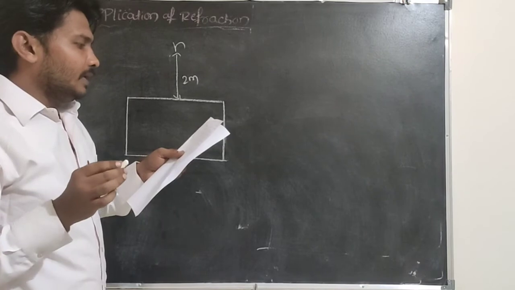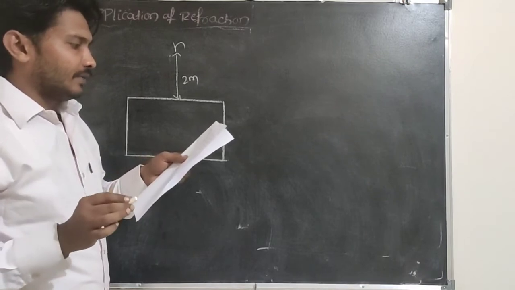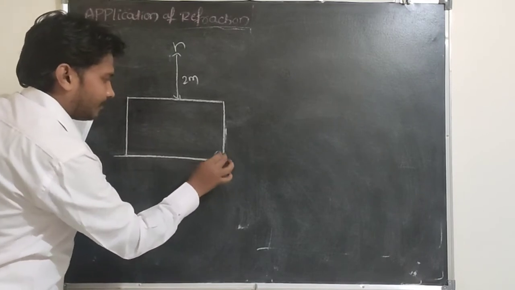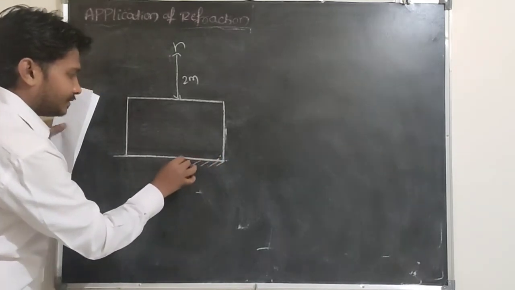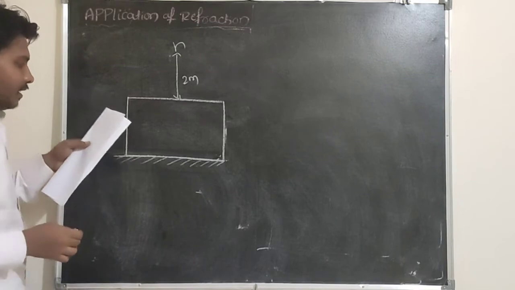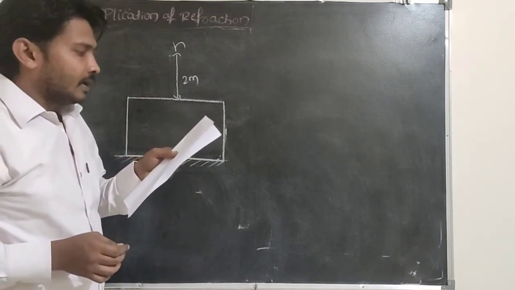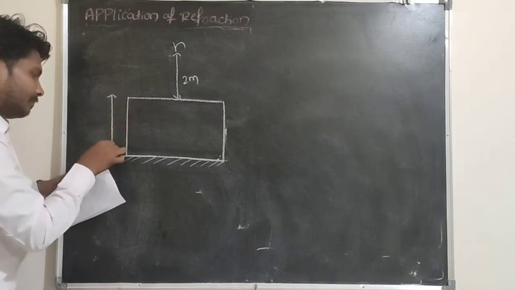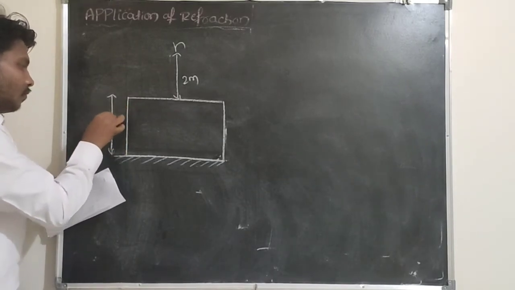If the bottom is a perfectly reflecting surface, so here the swimming pool bottom is a perfectly reflecting surface, and the depth of the swimming pool is 1 meter.